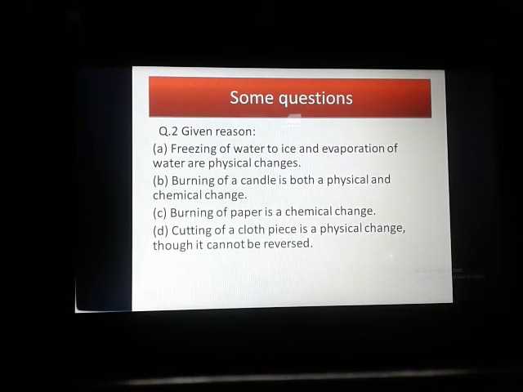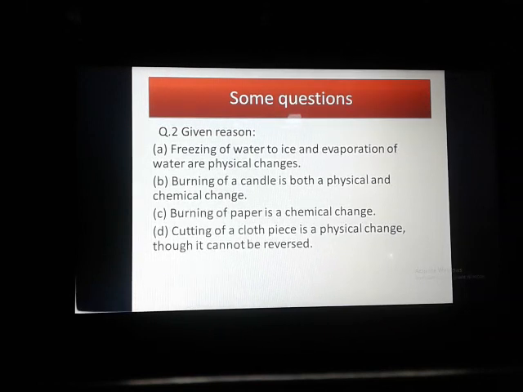The first question is: freezing of water to ice and evaporation of water are physical changes. Very important. See, in this case, put your reasons first. What is the reason? Freezing of water to ice and evaporation of water are physical changes.